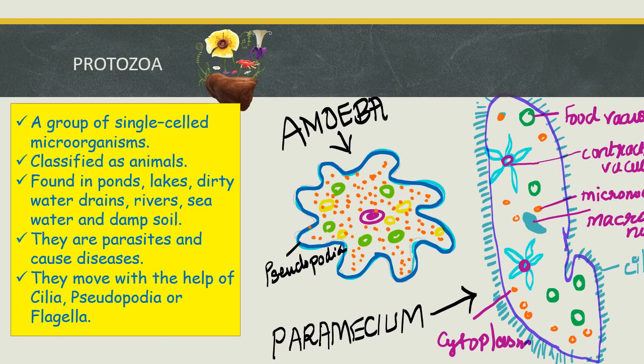Their legs are named cilia, pseudopodia or flagella, depending on the type of protozoan. Some have cilia, some have pseudopodia, some have flagella like bacteria. Here you can see two structures: amoeba, which you studied in 7th standard, even the engulfing process. Pseudopodia are present in amoeba, and paramecium has cilia instead of pseudopodia. This is the special feature found in protozoa that helps in movement.